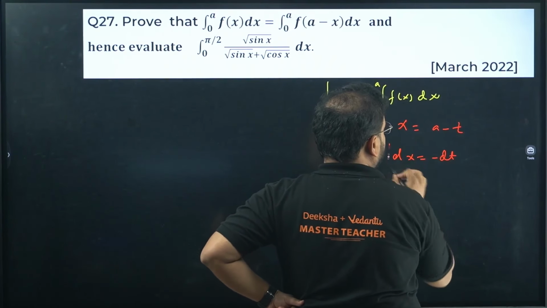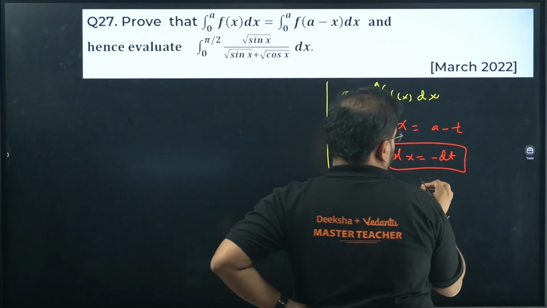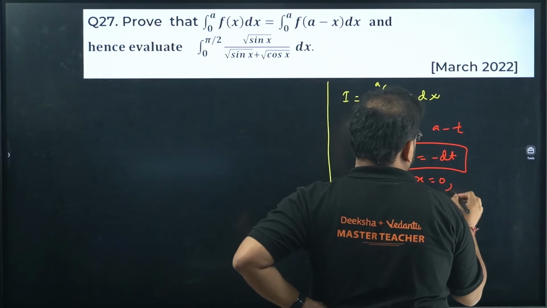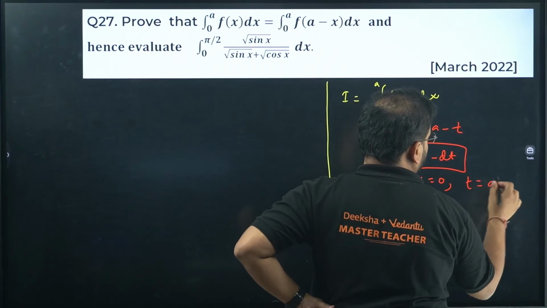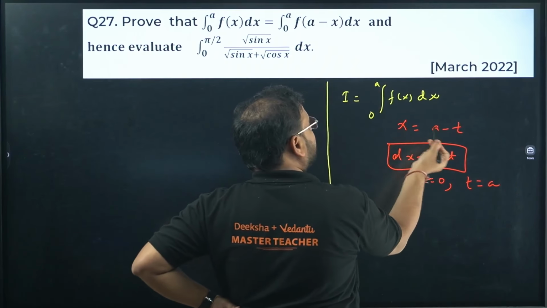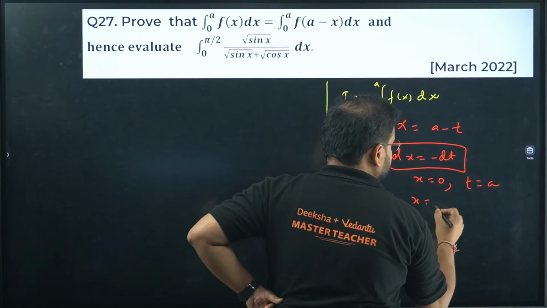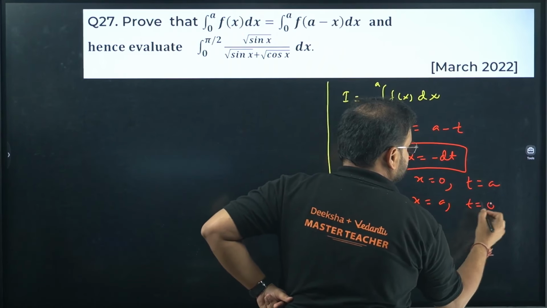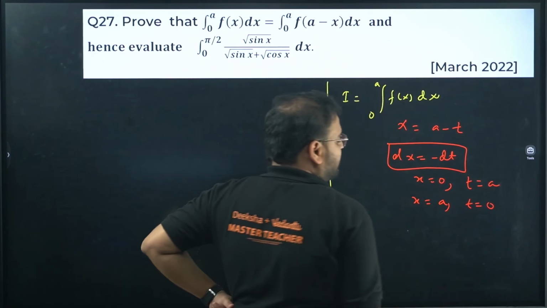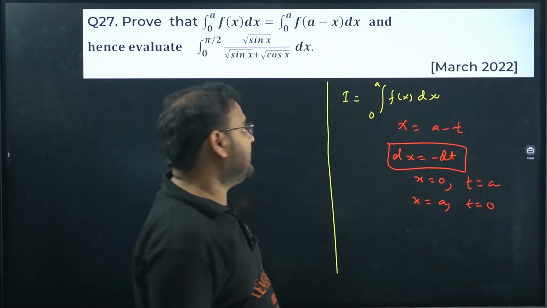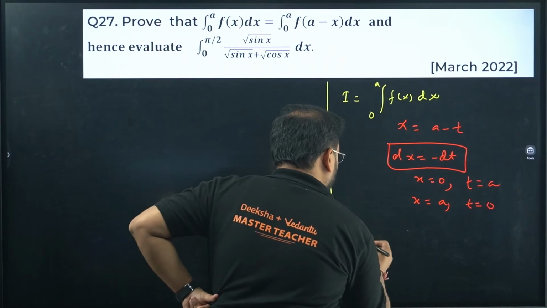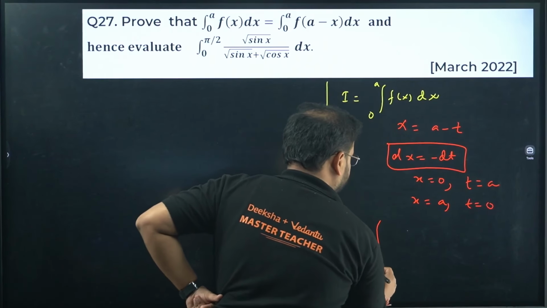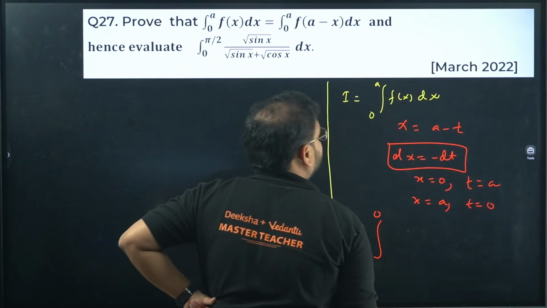First thing is this. Limit you change. When x is 0, t will be what? A. X is 0 means t is a. When x is a, t will be 0. So limit is changed now. I becomes equals to integral a to 0, x is what?